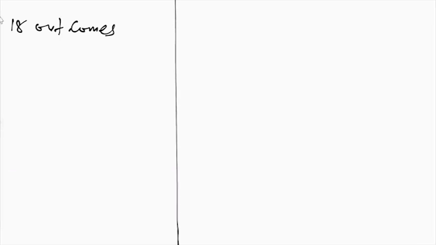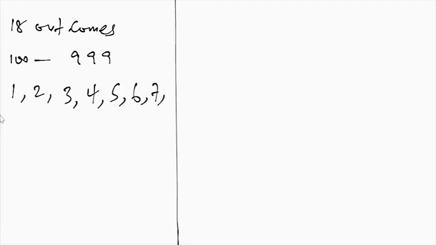Now, from 100 to 999, how many series do we have? The first series is the one starting with 1, then the one starting with 2, the one starting with 3, starting with 4, 5, 6, 7, 8, and 9.